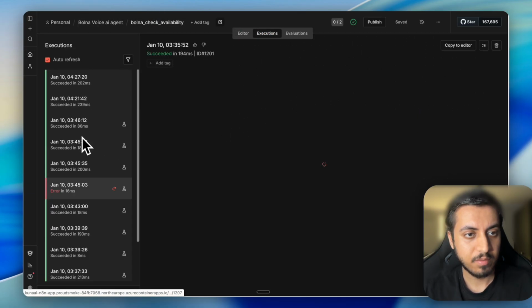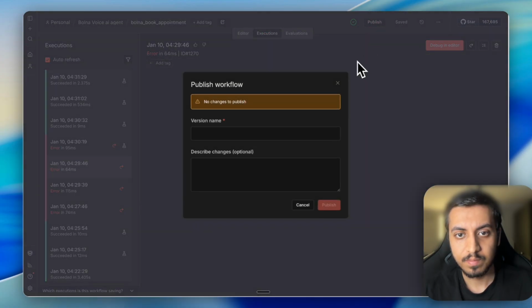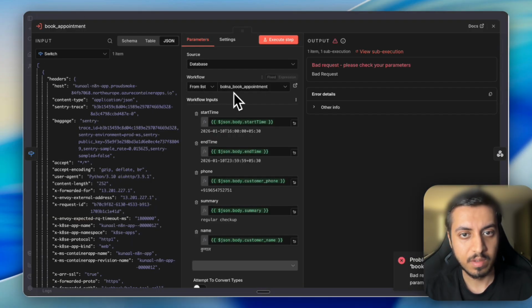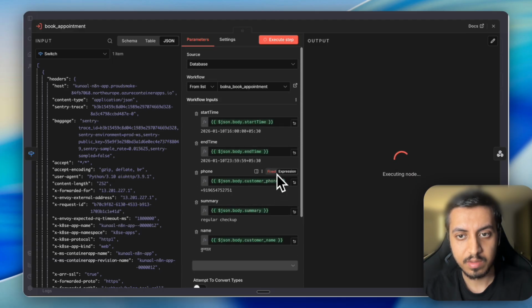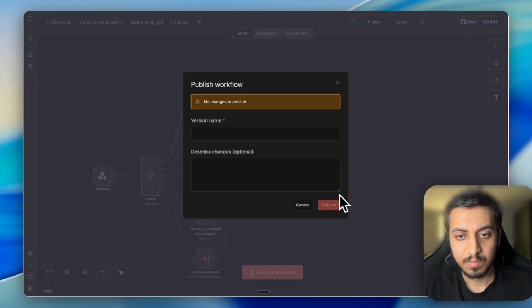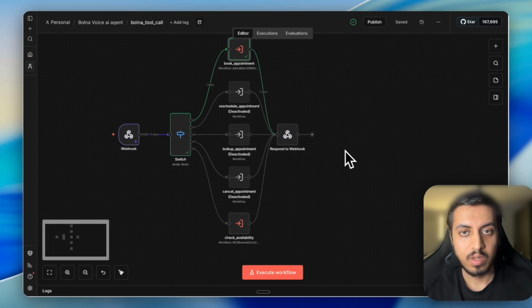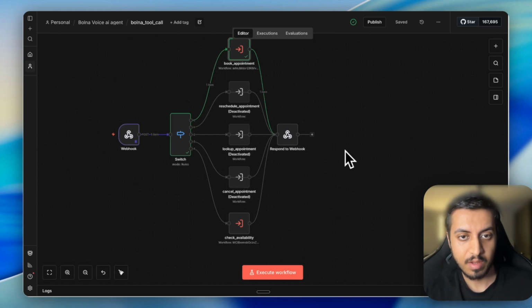Let's see if there is any failure here as well. I don't see any recent failures. Now it is also updated. Let's try this. New booking, it also works. So let's give it another try.